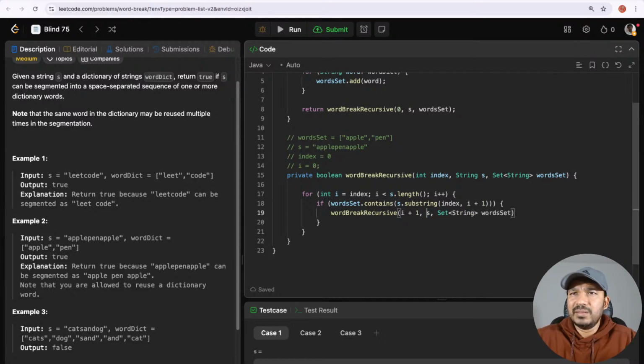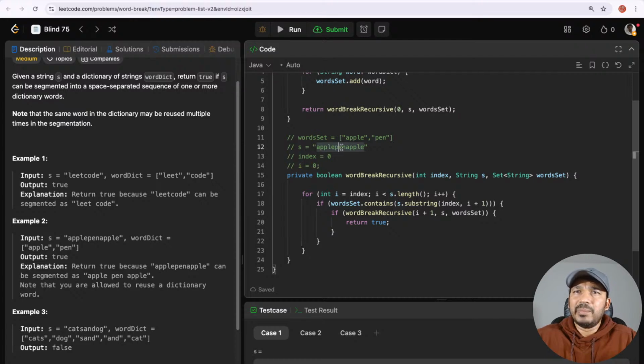And the string will be the same, and the set would remain the same. And with this result, if that returns a true, then I'll just return a true directly. If that doesn't return a true, then I'll keep continuing. I'll keep going.